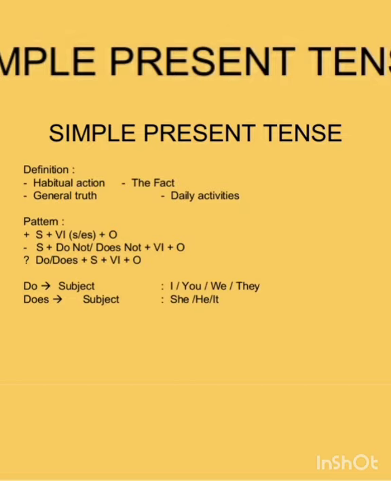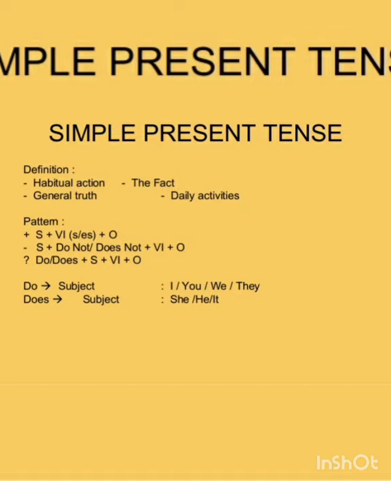And also, this simple present tense is used to introduce quotations. Example, Shakespeare says, "Love is not a time's fool." John Keats says, "A thing of beauty is a joy forever." It's about simple present tense.